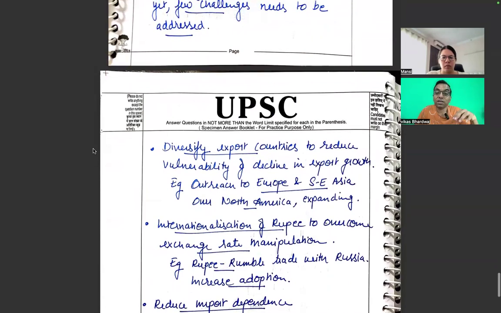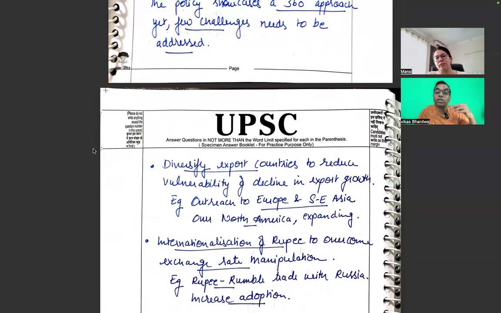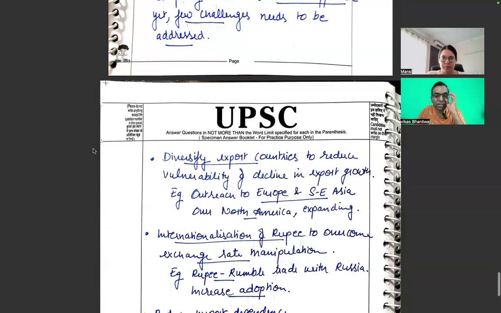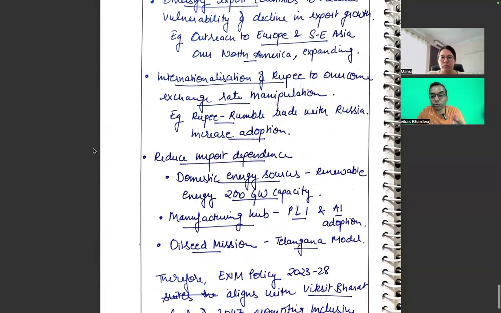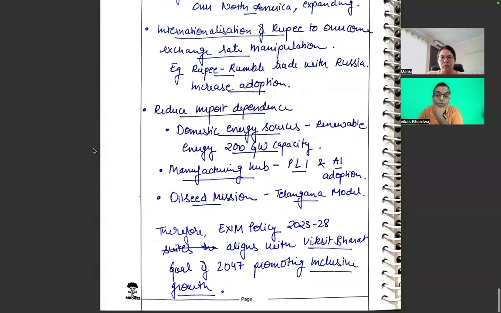import export is also linked, the counterpart of export is import. And also one line we must bring about: the rupee, or you can say RBI, foreign exchange. That element is always there. And I think the rest, diversifying exports and outreach to Europe, internationalization of the rupee, this is coming here very good. I like that you are bringing in Russia, reducing import dependence, domestic energy sources. Very true. I think I like it.